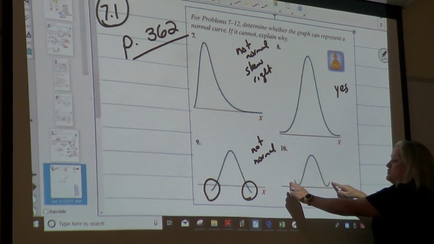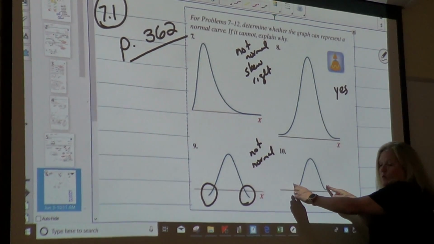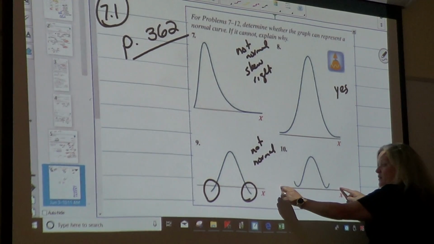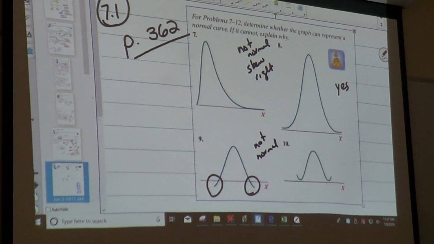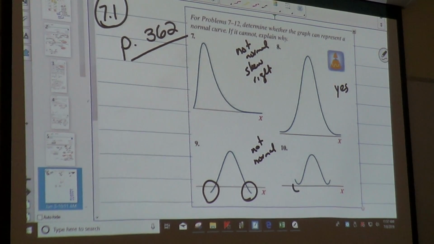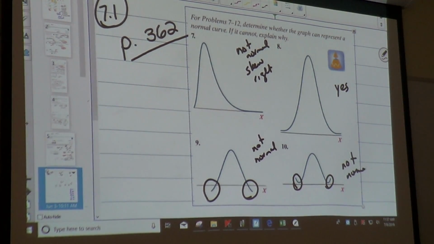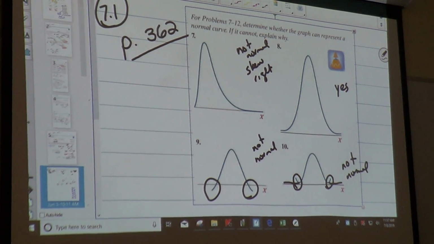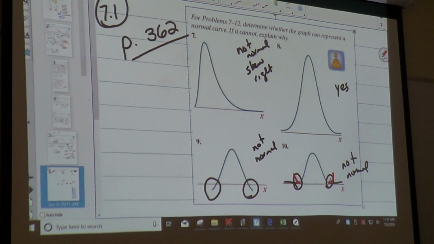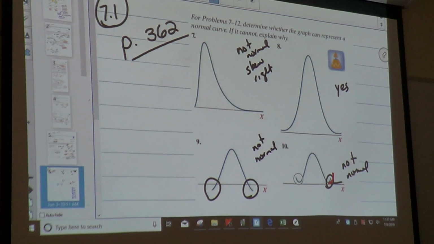So these two little tails right here make it so that it's not normal. If they would have come down, then it would have been normal. But because it's flipping up, that's what I don't like. Y'all with me? And I know you hadn't seen one like that before.